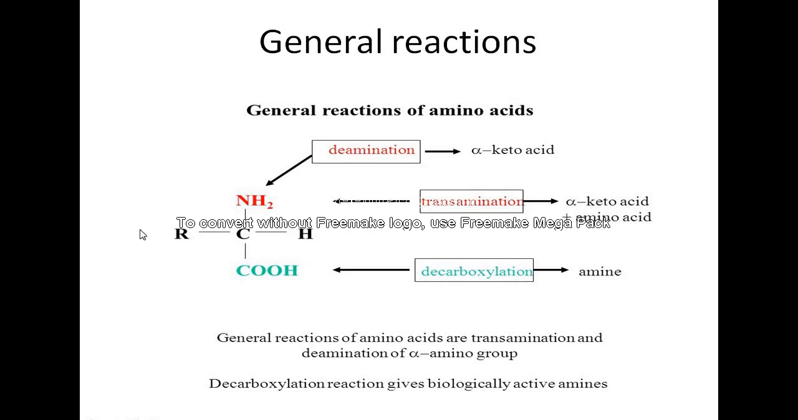So what is remaining? R, C, H and C, O, OH. That is your keto acid, and that keto acid plus this NH2 will be there. This NH2 can be removed by urea cycle. ഇതാണ് deamination, removal of amino group. ഇനി transamination എന്ന് പറഞ്ഞിട്ടൊരു പരിപാടിയുണ്ട്.